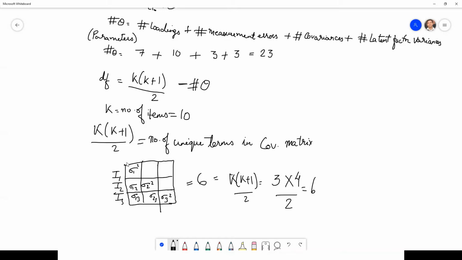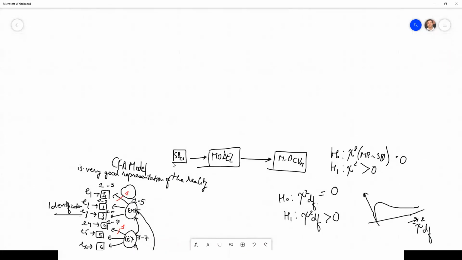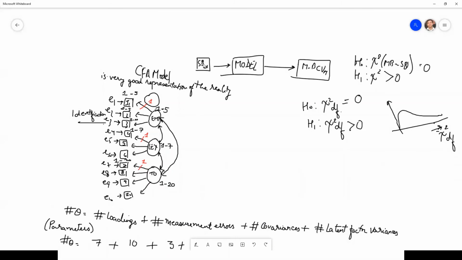Okay, so the formula for degrees of freedom, because remember we said that the input to the tool is the sample-based covariance matrix. So how many unique terms are there in this covariance matrix? It is k(k+1)/2. Now when the tool has to estimate this model, how many parameters does it have to compute? Theta. So how do you define degrees of freedom?